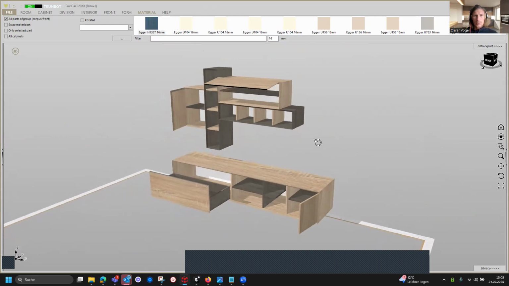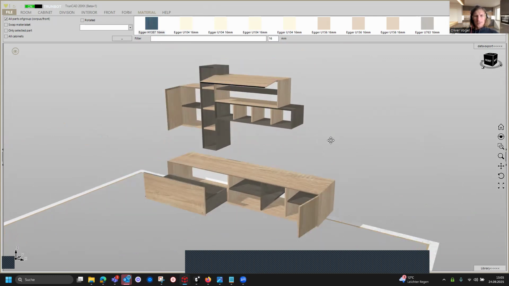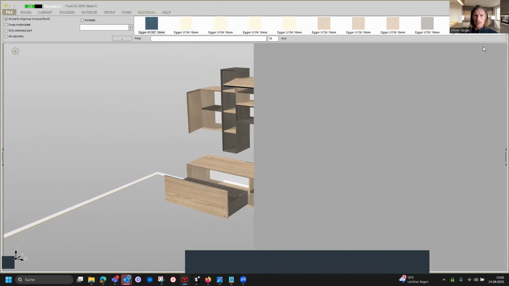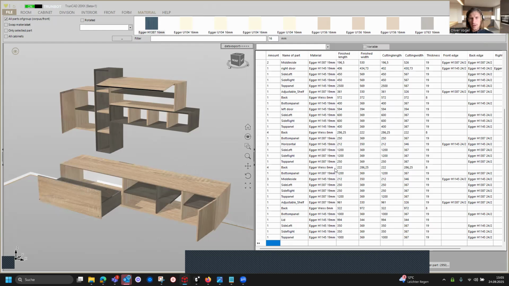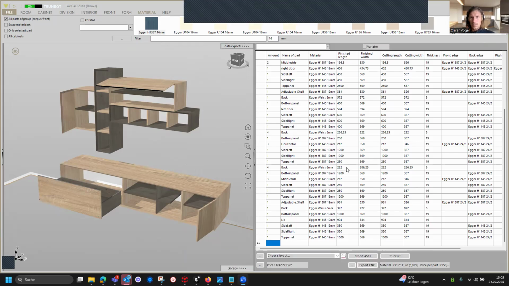And if the customer wants to have it, then you can click here on data export to get the cutting list and all other production data. Yeah, like the panel optimization. If you click here on TrunOpt, then you get also the panel optimization.